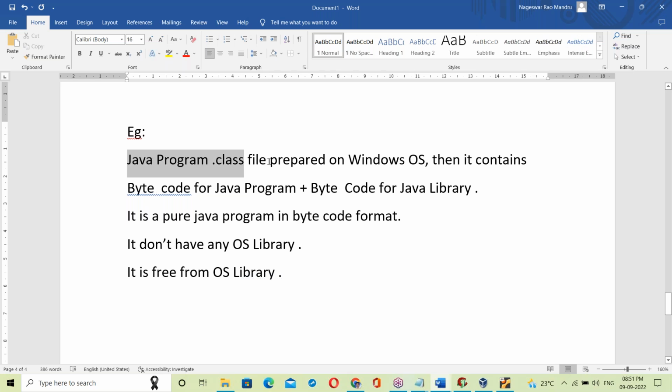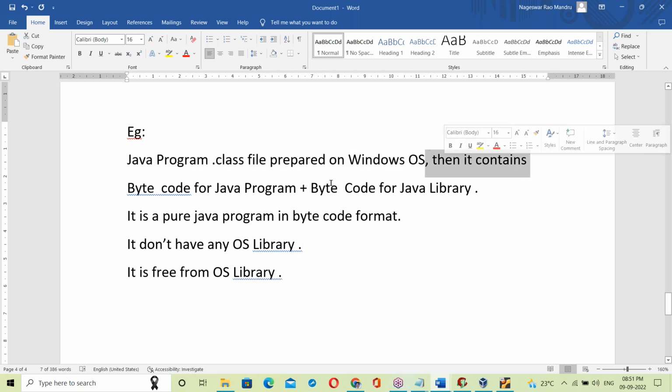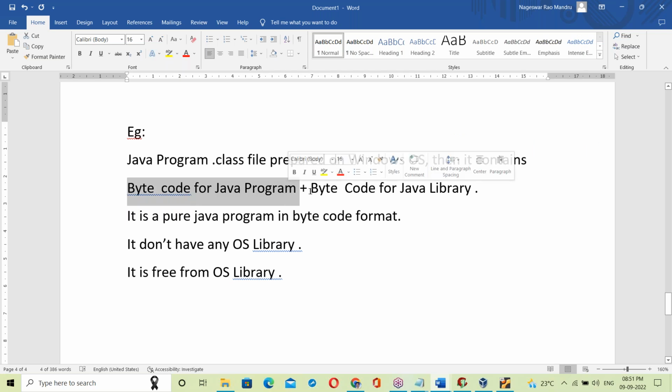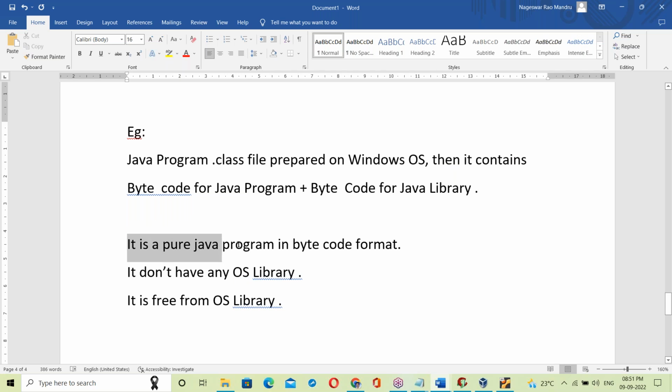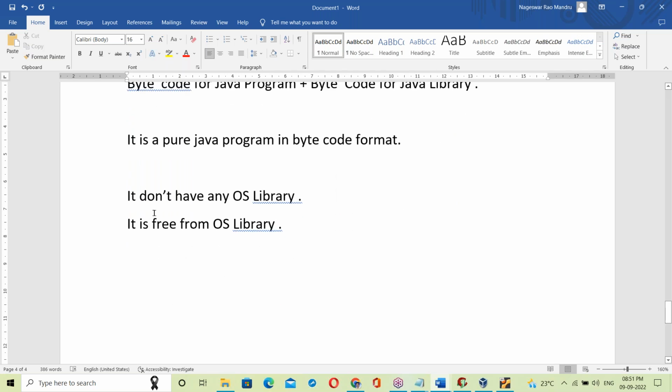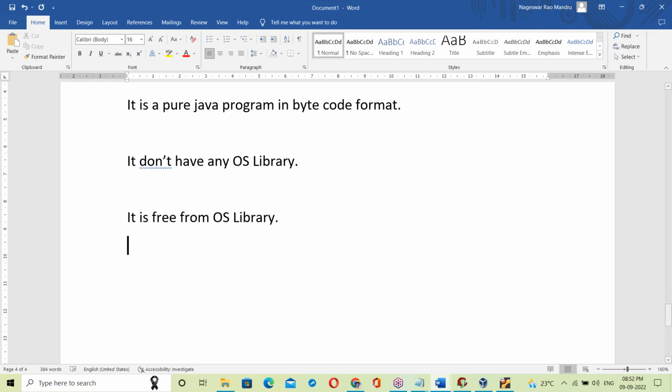So a dot class file prepared this way contains bytecode for the Java program plus bytecode for the Java library. That means it's a pure Java program in bytecode format. It doesn't have any OS library; it is free from OS library.